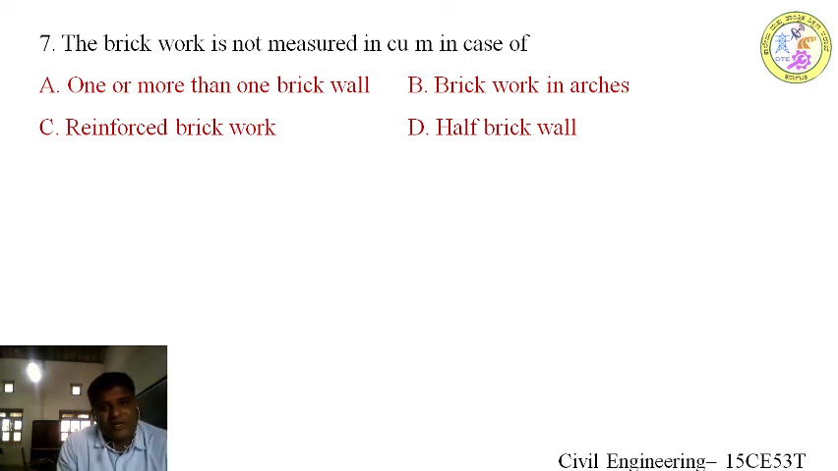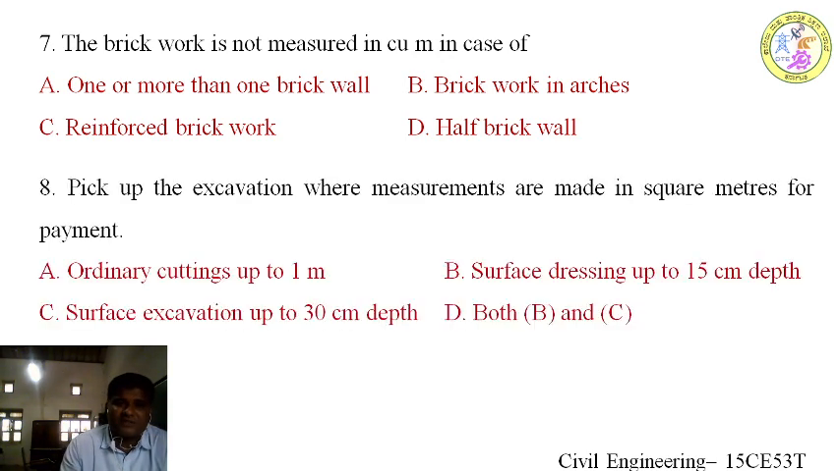Seventh question, brickwork is not measured in cubic meter in case of: one or more than one brick wall, brickwork in arches, reinforced brickwork, and option D, half brick wall. Yes, in the last question also I told that if the width of the wall is less than 10 centimeter, it will be in square meter. Here option D is the right answer. If I am going to construct a half brick wall, which is less than 230 mm, 230 mm is the length of the brick, divided by 2 is 115. So if it is a half brick wall, it will be measured in square meters.